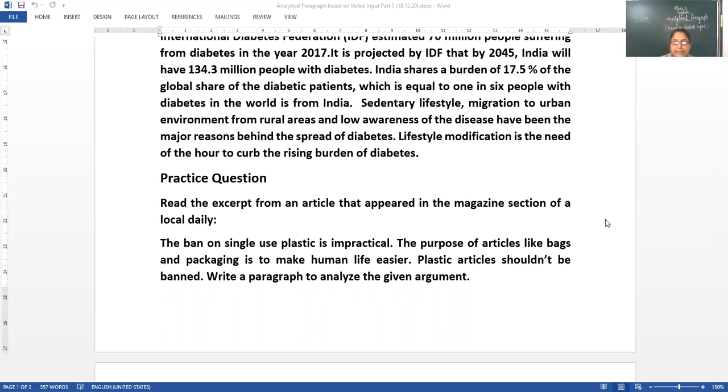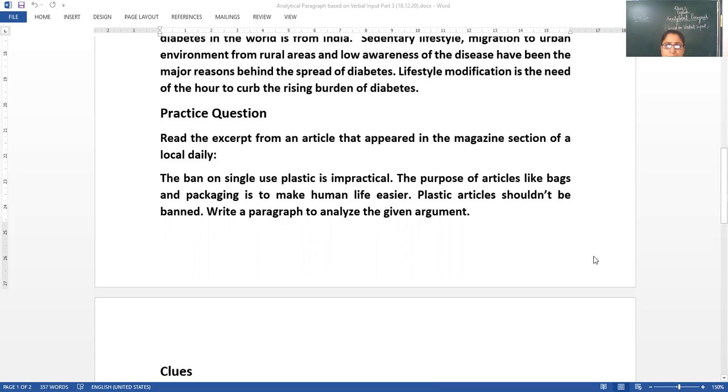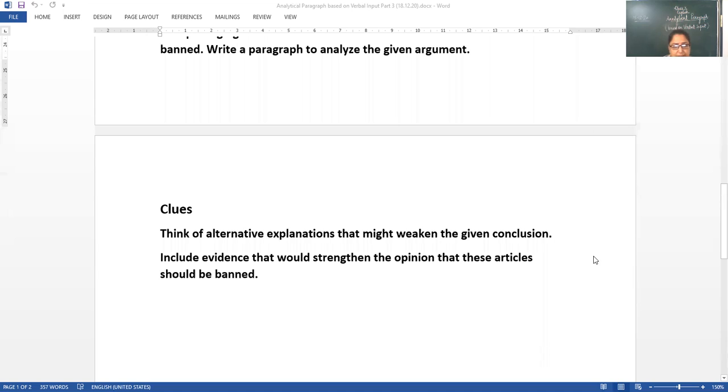Now, dear students, this question has been taken from the sample provided by the board, and we need to create some argumentative points, the clues. Think of alternative explanations that might weaken the given conclusion. As I said in the beginning, you need to oppose because plastics must be banned.